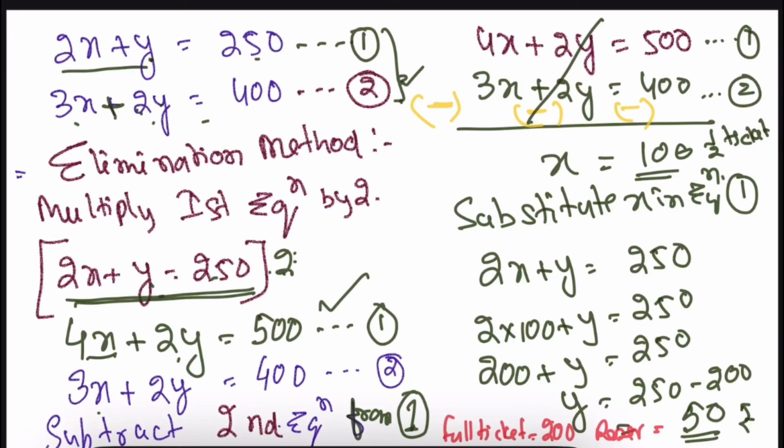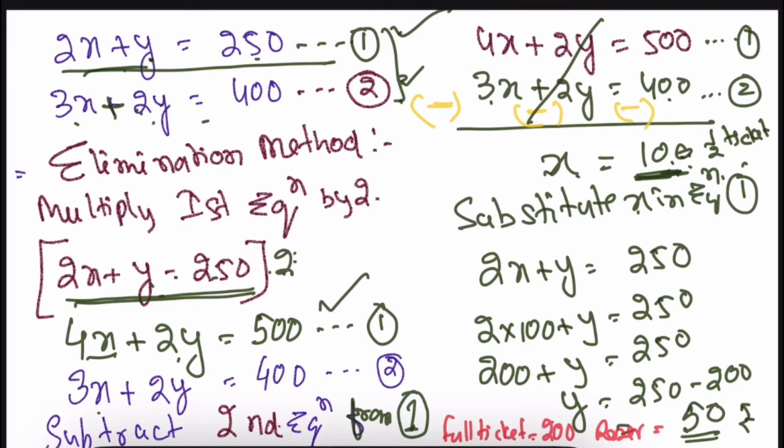So these two get cancelled. 4 minus 3 is x, 500 minus 400 equals 100. x equals 100. This is our half ticket. Half ticket price has come. Now the full ticket we can get by multiplying by 2, that is 200. Then substitute this x in equation 1.